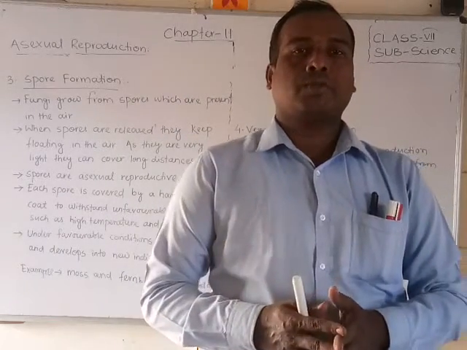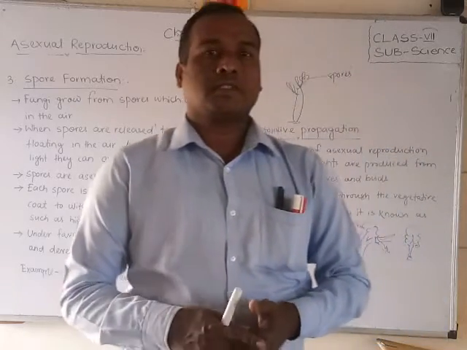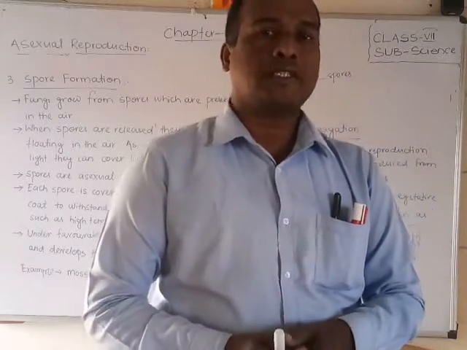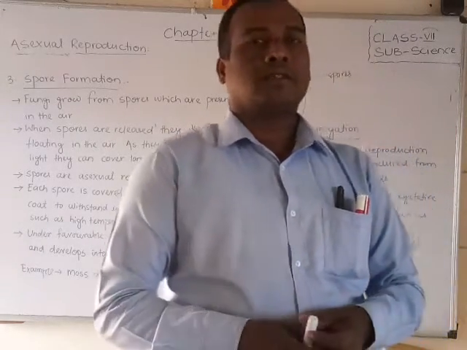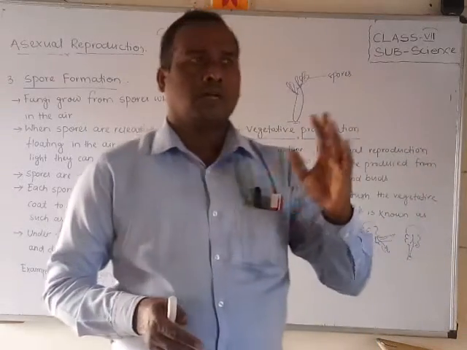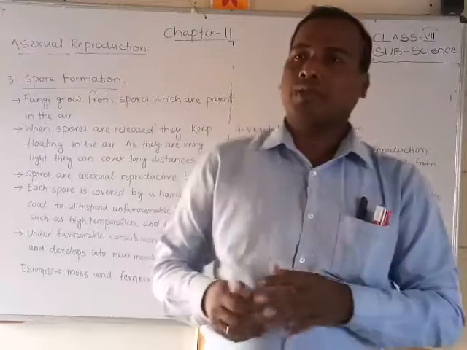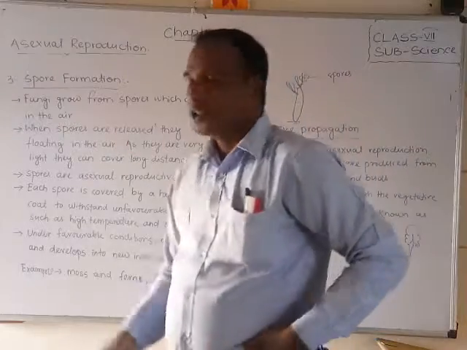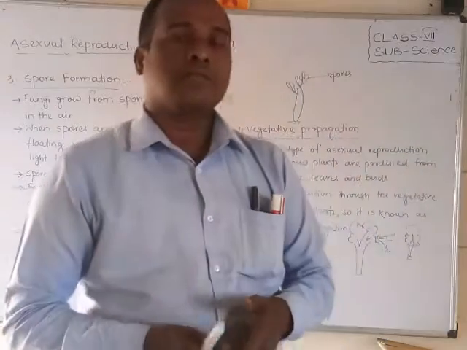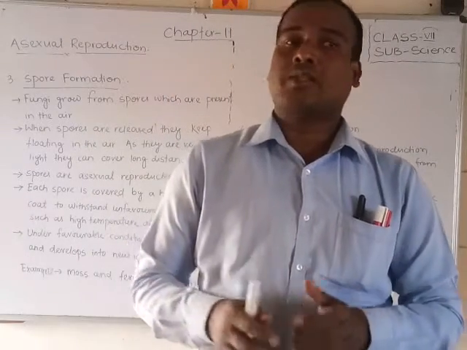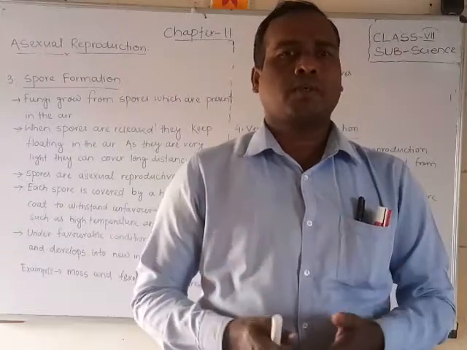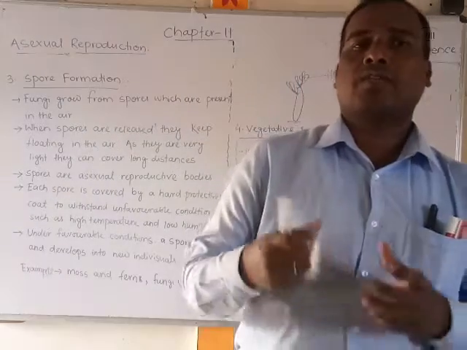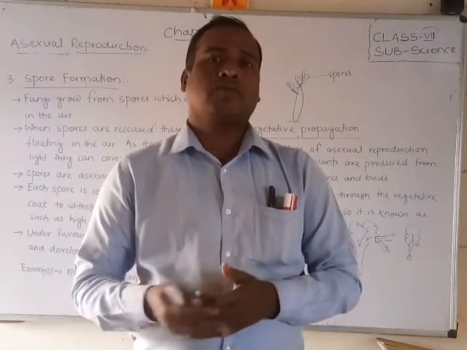Students, today we are going to continue our 11th chapter, that is reproduction in plants. In the previous video we have already studied asexual reproduction by budding, and fragmentation. But today we are going to discuss two other new types of asexual reproduction in plants: the third one is spore formation, and the fourth one is vegetative propagation. In this video we are going to learn what spore formation is, how it forms, and what vegetative propagation is, and how plants form that way.